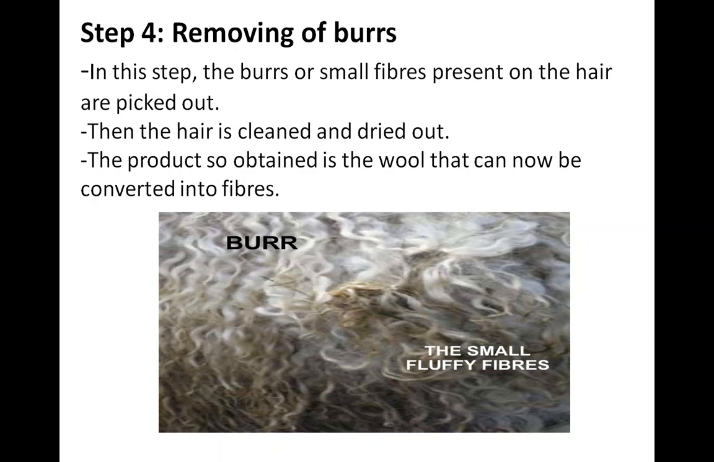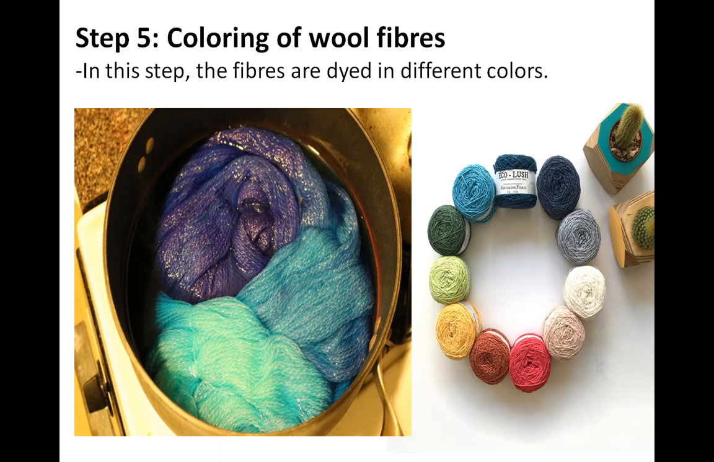Then step 5, that very colorful image is there, that is coloring of wool fibers. Now the wool we get from many steps: rearing, then shearing, scouring, sorting, removing of burrs. In step 5 we are just dyeing the wool. When we get the sheep, it is normally brown, black or white in color, but whatever wool we see in the market is very colorful. Red, yellow, green, blue, violet, many colors are there.